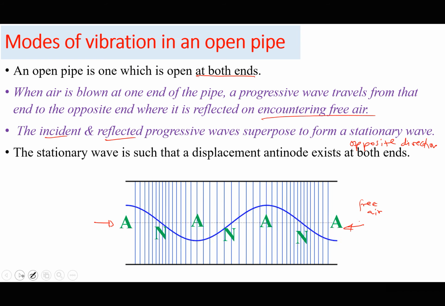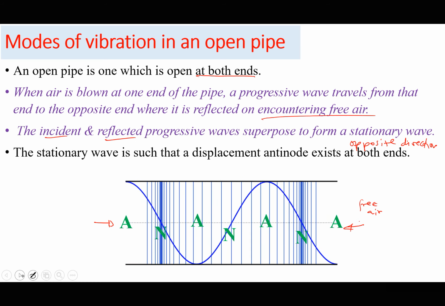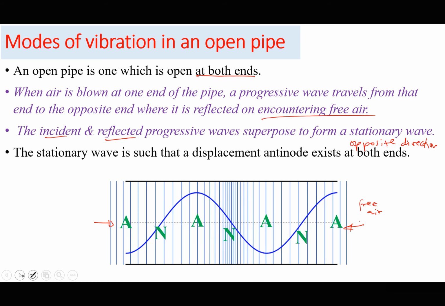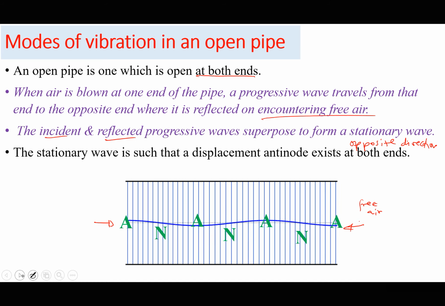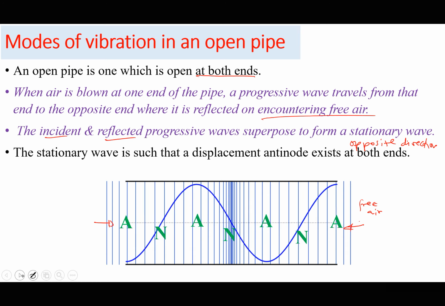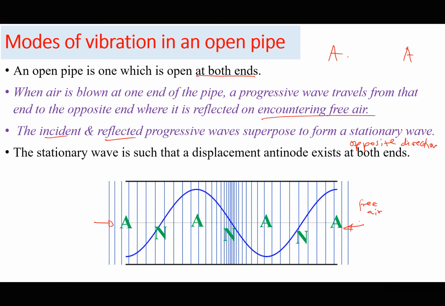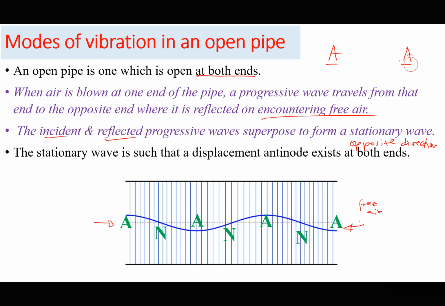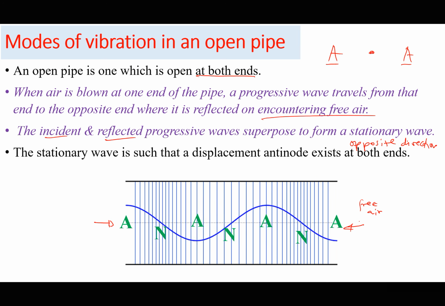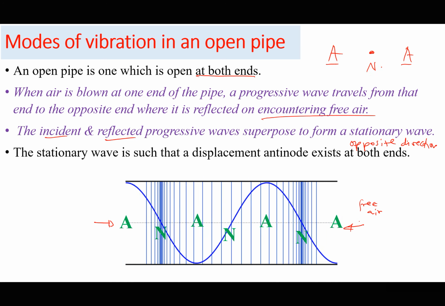free air, there is a free room, the pressure at both ends is low, is minimum. Therefore, air particles at those open ends can vibrate with the maximum amplitude easily. But of course, between the two antinodes, we expect there to be a node. You cannot have two antinodes next to each other when there is no node between them. So between two antinodes, there will always be a node.